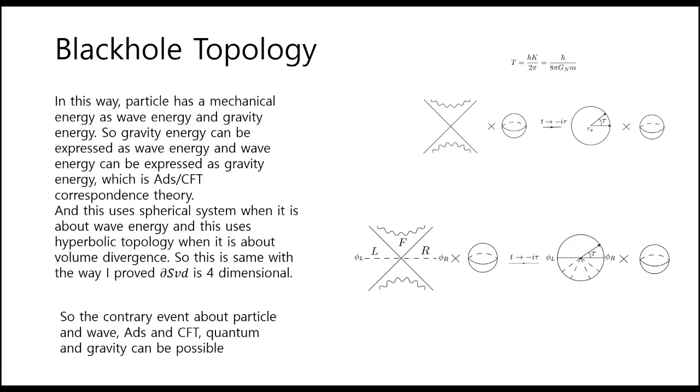which is AdS-CFT correspondence theory. And this uses a spherical system when it is about wave energy, and this uses hyperbolic topology when it is about volume divergence. So this is the same as the way I proved dS3D is 4-dimensional. So the contrary events about particle and wave, AdS-CFT, quantum and gravity can be possible.